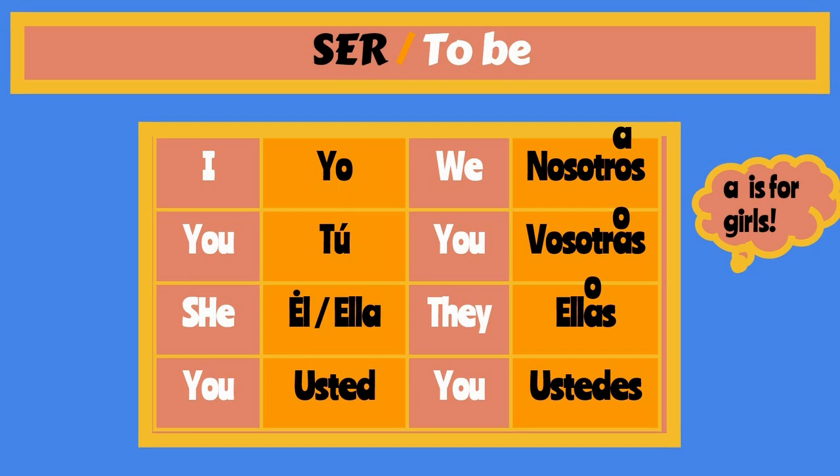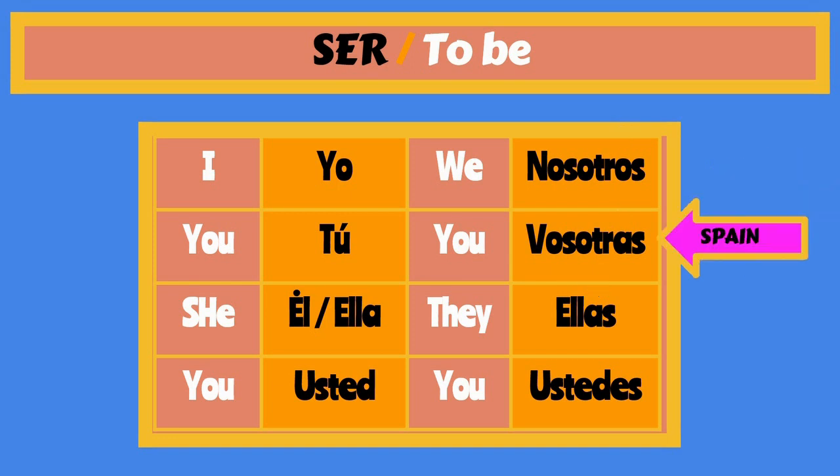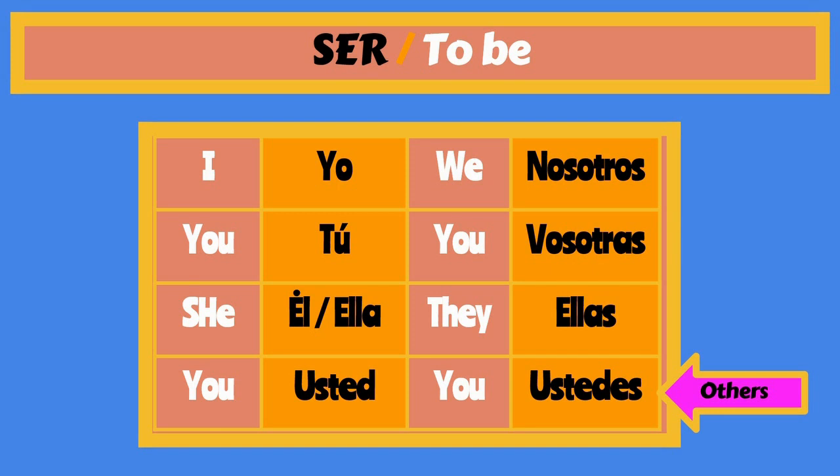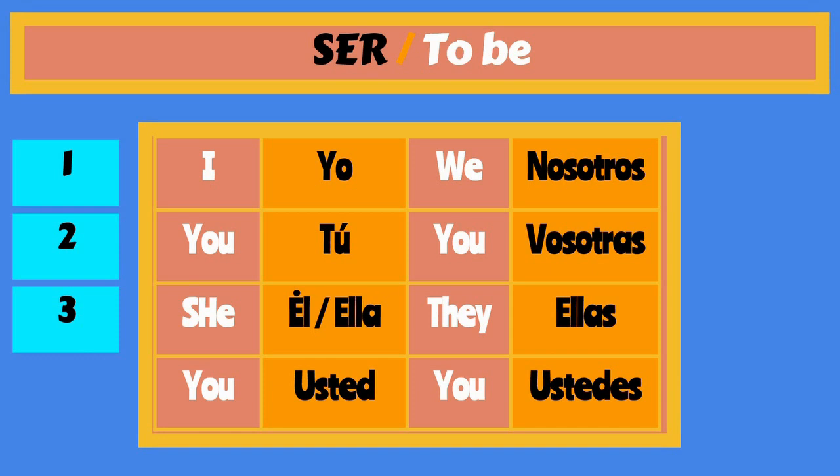Now you have to remember, if I say nosotros, I am speaking to boys and girls, whereas when I say nosotras or vosotras or ellas, I am speaking only to girls, to women, to a feminine situation. So every time you see the A, it means that it's for girls. Then you have vosotros and vosotras that are usually used in Spain, where the other countries that speak Spanish would use ustedes instead. Now you have yo is first person and it's singular.